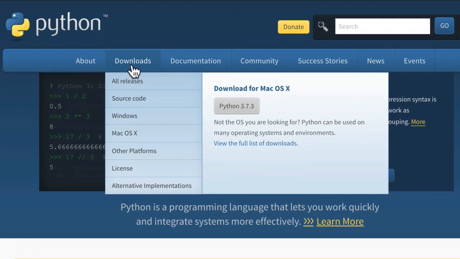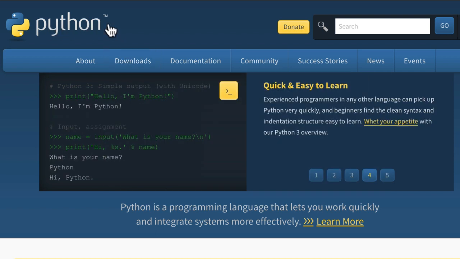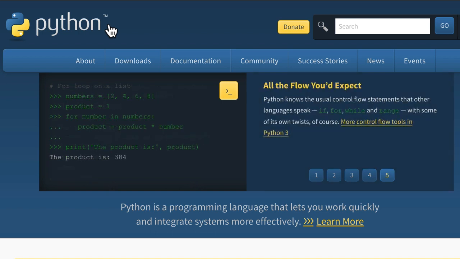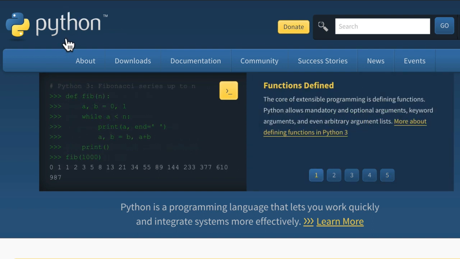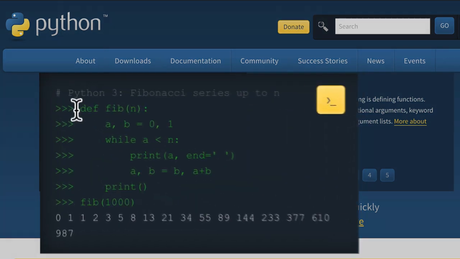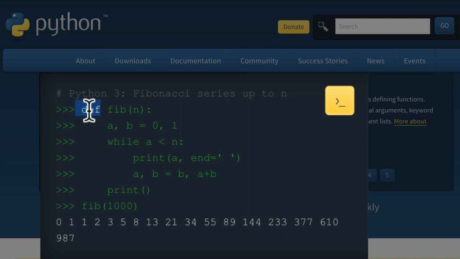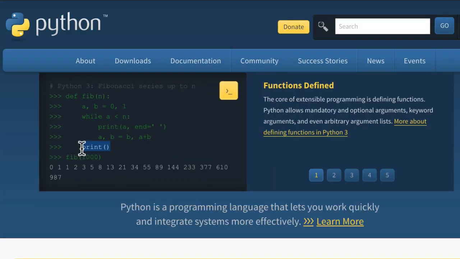But let's go back to this topic at hand, this idea of downloading this translator. The thing is, when people refer to Python, the language, they're most likely talking about the implementation. They're not talking about the language itself, because Python, the language, is just a specification. You can think of it as a document that somebody wrote that says, hey, when I write the words def, that means something in Python. And when I write something like print, that means something in Python. But the translation machines, we can have tons of them.